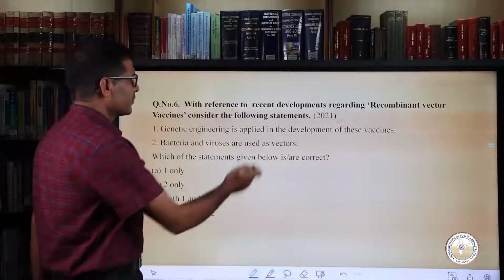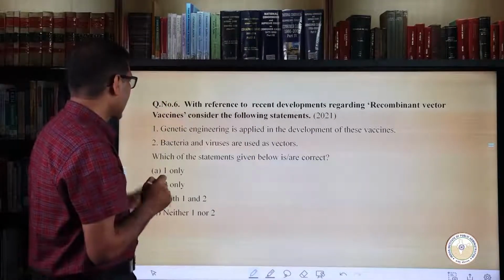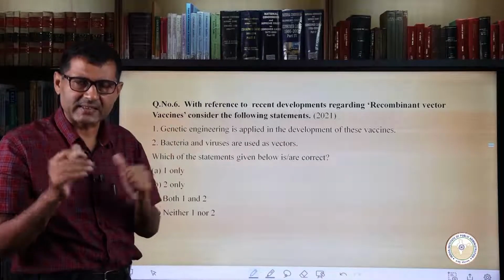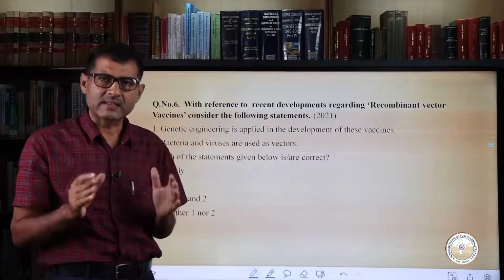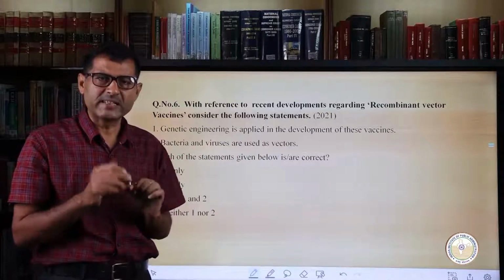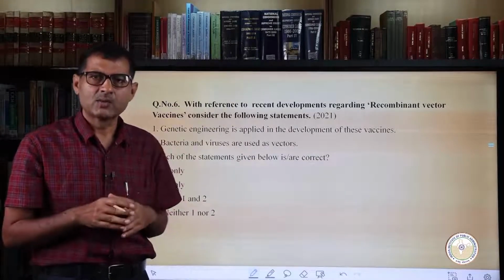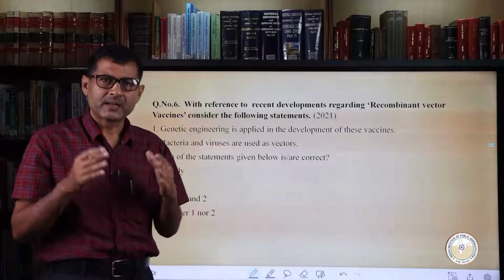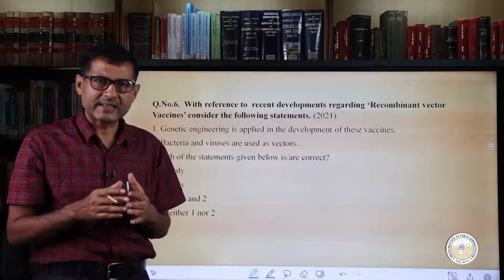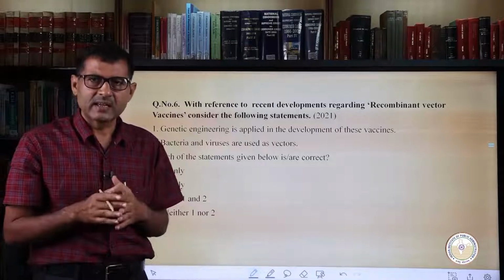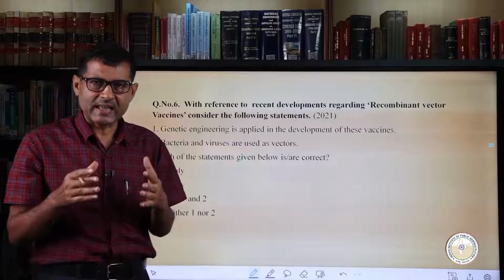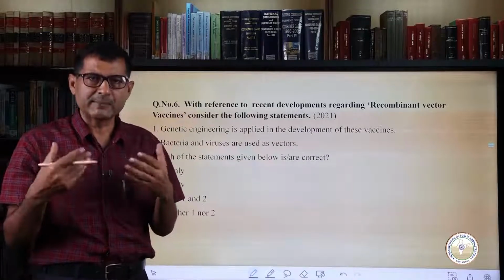Now the question is recombinant vector vaccine, and there are 2 statements. So first we should understand what recombinant vector vaccine is. Recombinant vector vaccine consists of a fully competent viral vector backbone engineered to express an antigen from a foreign transgene. Recombinant vector vaccines are live replicating viruses that are engineered to carry extra genes derived from a pathogen, and these extra genes produce proteins against which we want to generate immunity.